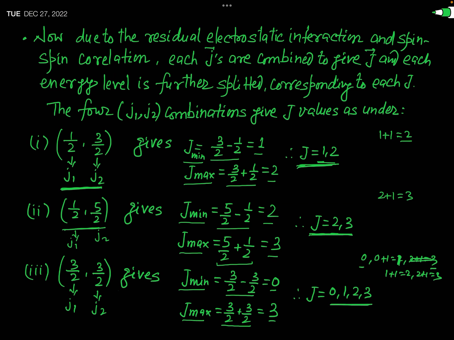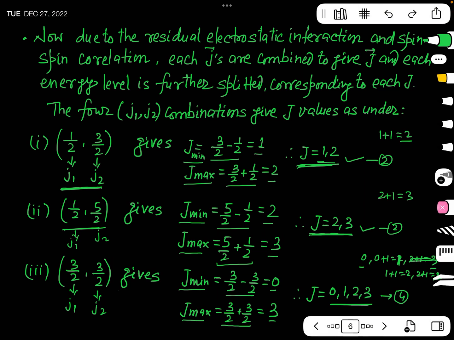So this will also be split into 2 energy levels. So the first combination will be split into 2 energy levels, the second combination into 2 energy levels, and this third combination will be split into 4 energy levels.